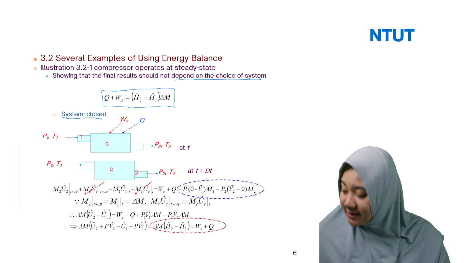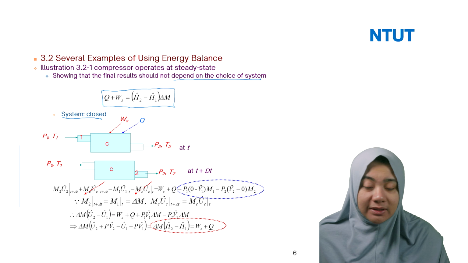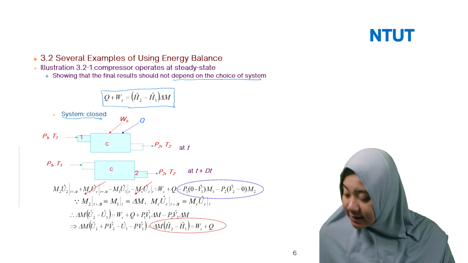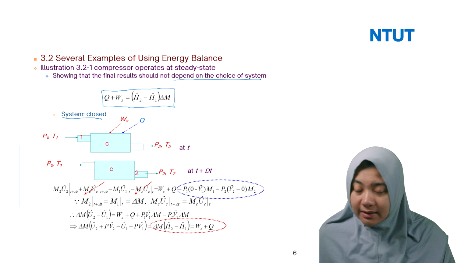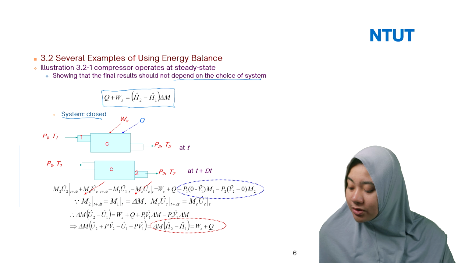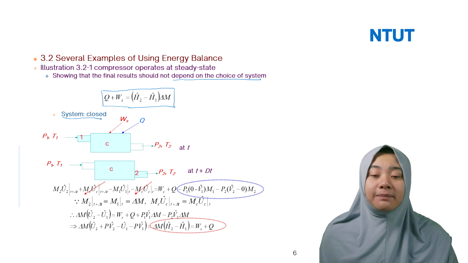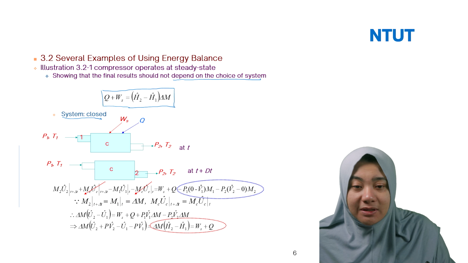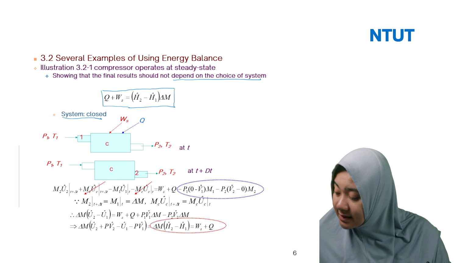This is interesting, what we are going to analyze if you have the closed system. Because it depends on delta T, we can divide it into two different parts, which is the combination for the compressor in this case.